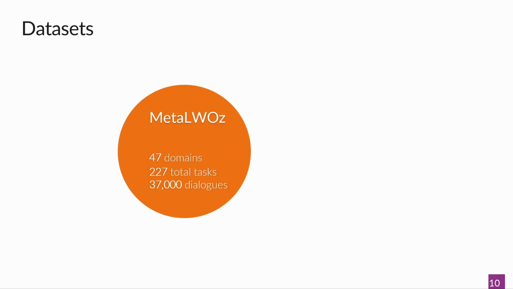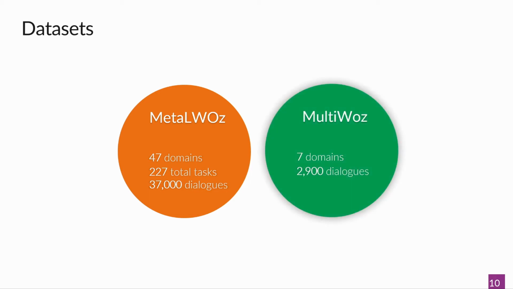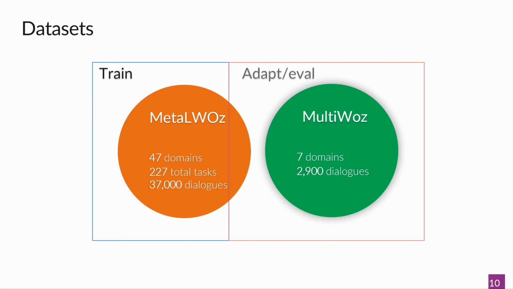So let's look at our datasets. In our DSTC8 task, we are given the MetaLWOz dataset containing 47 domains, more than 200 tasks, and 37,000 total dialogues. And we have a pre-processed version of MultiWOZ containing 7 domains and a bit less than 3,000 dialogues. How do we use these datasets? So for training, we only use the train split of MetaLWOz. And for evaluation, we use the held out part of MetaLWOz and the whole of MultiWOZ. And we run the following evaluation stages on those.